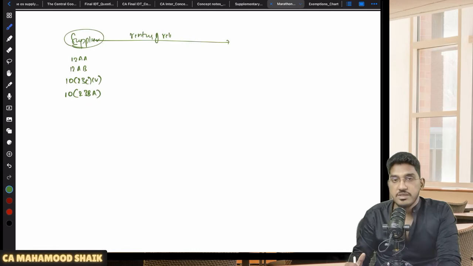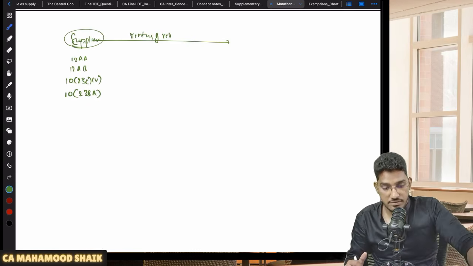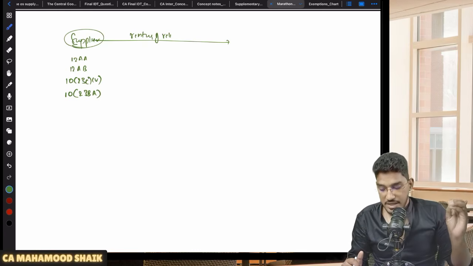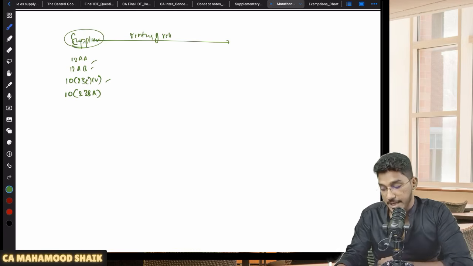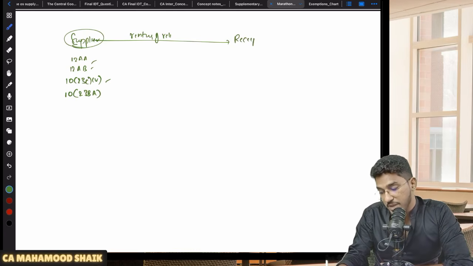That means that the religious place must be registered under any of the sections of the Income Tax Act. So what are those sections? Section 12AA, 12AB, 10(23C)(v) and 10(23BBA). And who should be the recipient? The recipient could be any person.